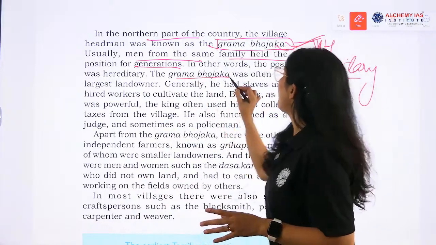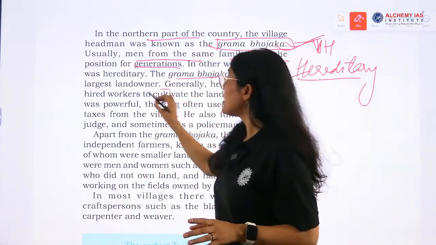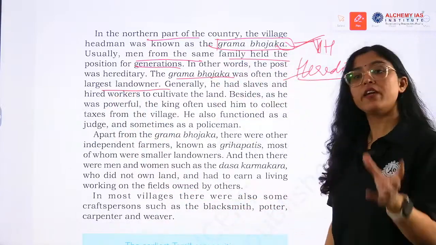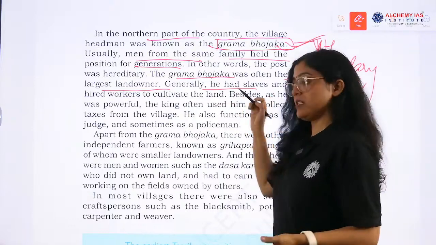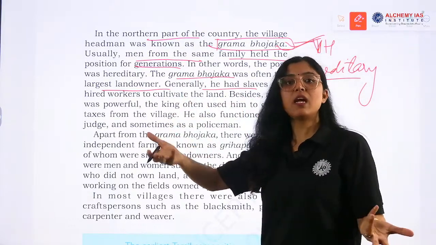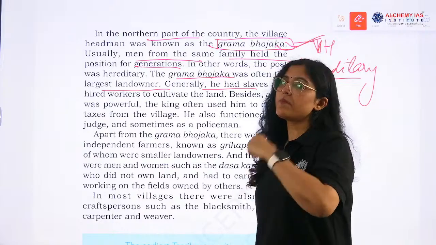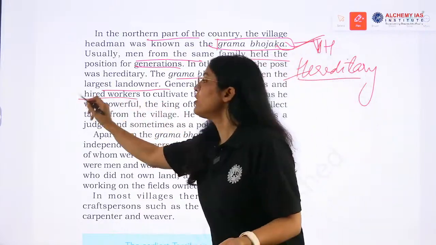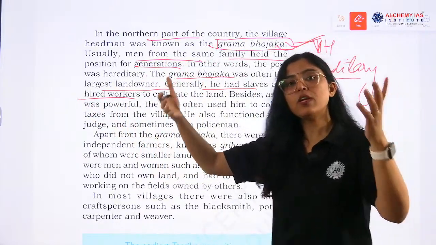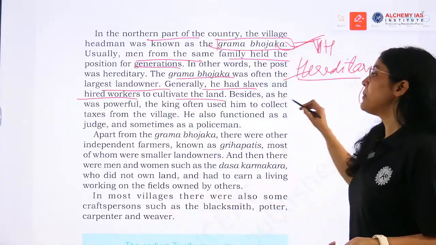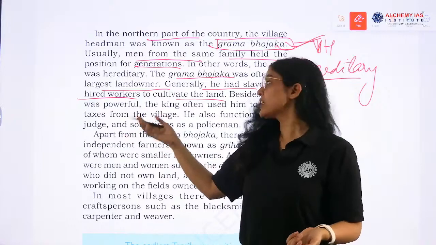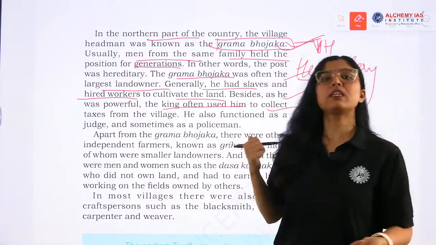Okay. Gram Bhojaka was often the largest landowner. He was the village headman also and he was the largest landowner also. He is the richest and largest person, right? So what happens is slaves are there, hired workers, big lands are there. So he might be employing workers also to cultivate the land. Besides, as he was powerful, the king often used him to collect taxes from the village.